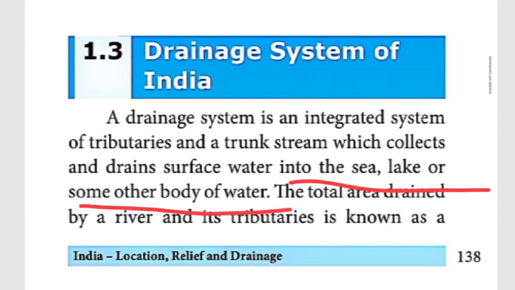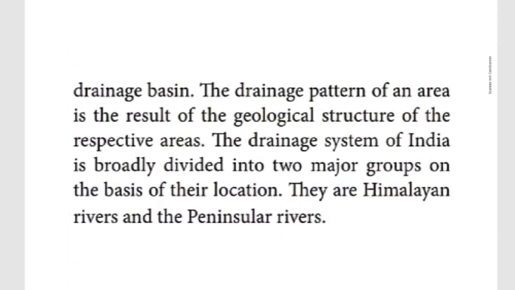A drainage system, what is the meaning in the sense? It's an integrated system of tributaries and a trunk stream which collects the water and then drains everything into the sea, ocean or lake or some other water bodies. The total area drained by a river and its tributaries is known as the drainage basin.